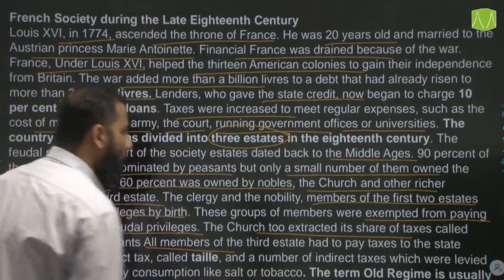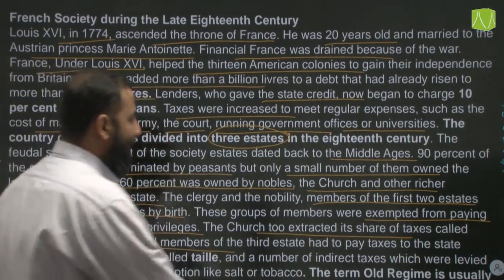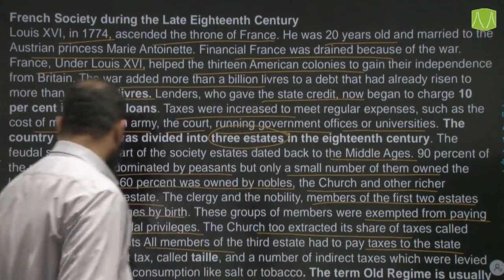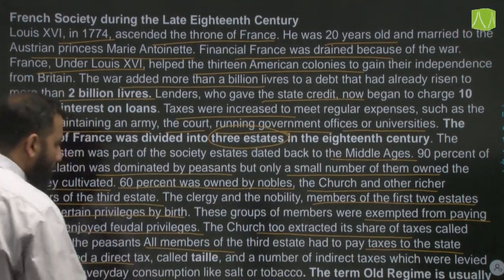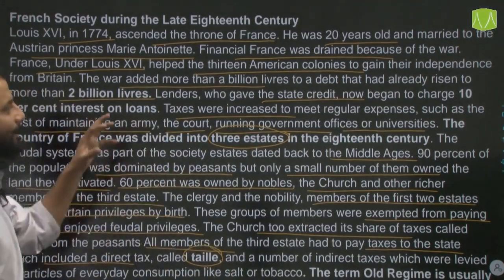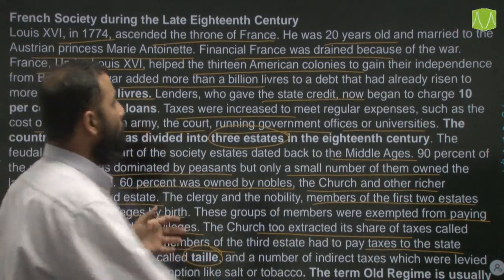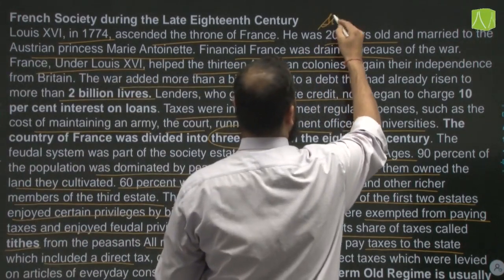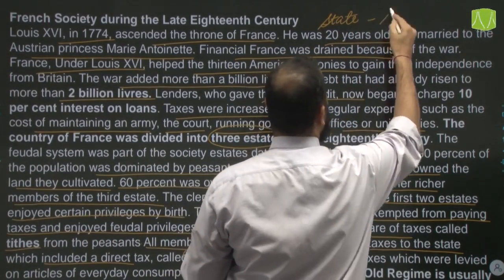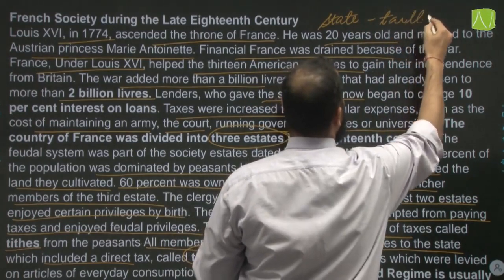All members of the third estate had to pay taxes to the state, which included a direct tax called the taille. So the tax collected by the state was known as taille. Sometimes if a question comes, there is a small trick through which you can remember this.